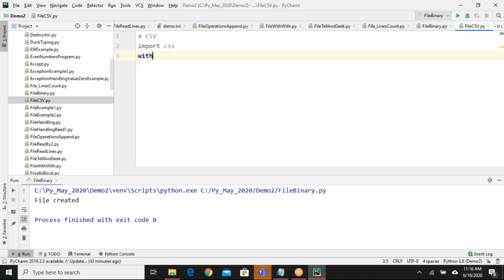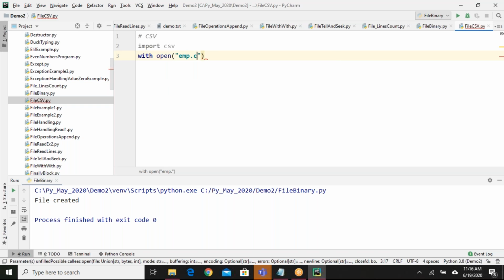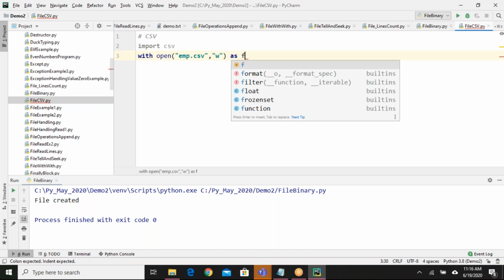Now let me open one file. I want to go with the with statement: with open emp.csv, in write mode. Okay, let me try.